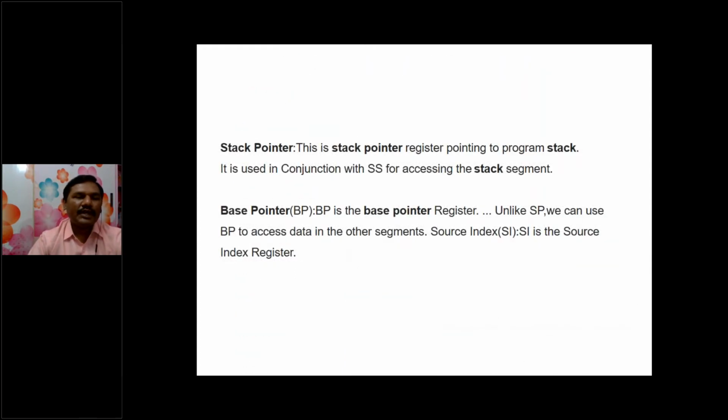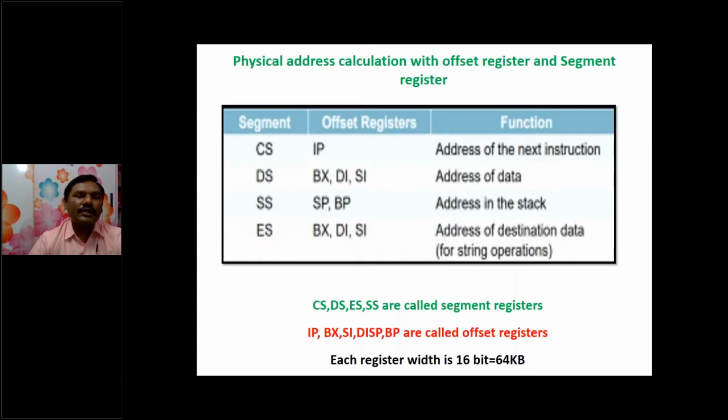Stack pointer and base pointer: the stack pointer register is used to point to the stack, and the base pointer can be used to point not only to the stack segment but also to any segment registers. This topic will be explained in the next slide.